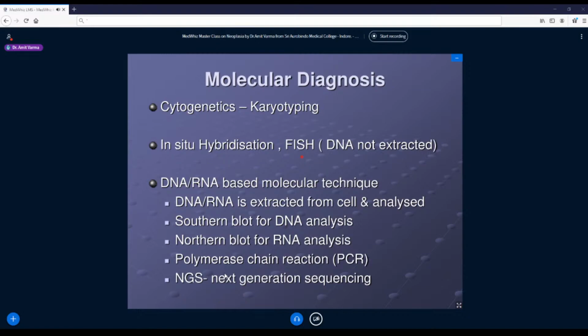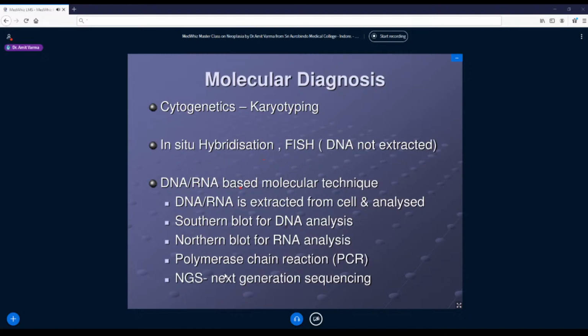The cell, you have not lysed it. So you have introduced a probe in the form of a small complementary DNA molecule which will go and bind only to the mutated gene. If it binds and fluoresces under the microscope, I know that, okay, the BCR-ABL is present in this particular cell. I say it is positive for this mutation. But if there is no mutant, it won't bind the normal. It will get washed off. So the slide will not fluoresce, and you will not get a signal.